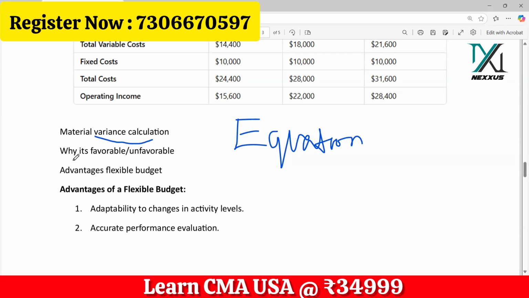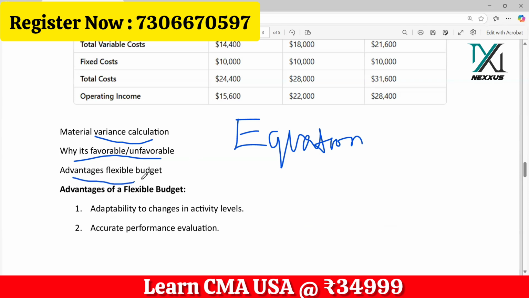So you will get a mark for each step you have written. Then, why is it favorable or unfavorable? This kind of question would come because when you calculate price variance or quantity variance, some will be favorable variances, some will be unfavorable variances. So the question is why it is unfavorable or why it is favorable. That is a practical question, done to analyze whether you know the concept. You may have memorized the equation, but IMA wants to test that it's not just by heart. You should be thorough with the concept also. That's why they ask why it's favorable, why it's unfavorable. A person could answer only if they know the concept.